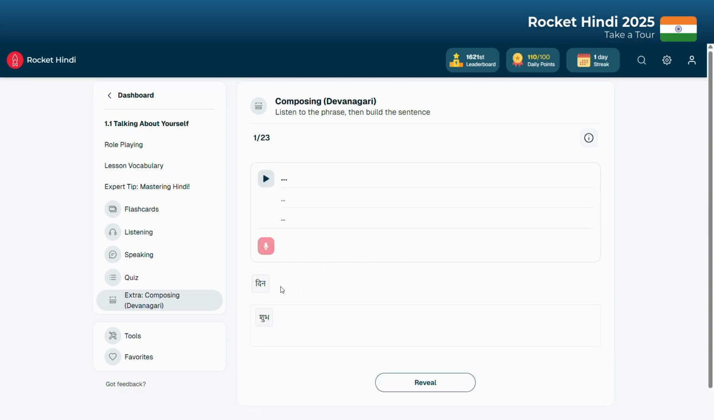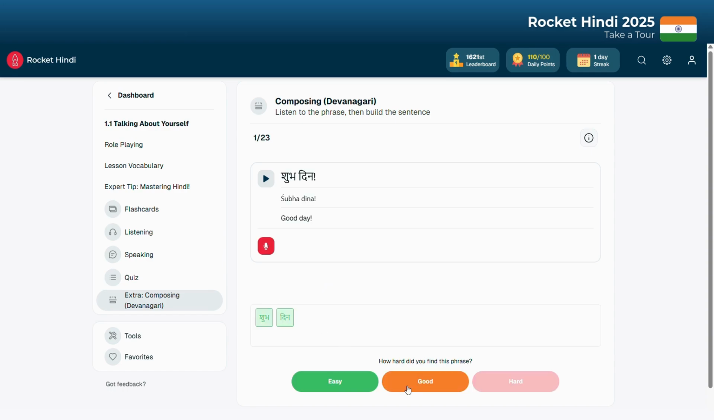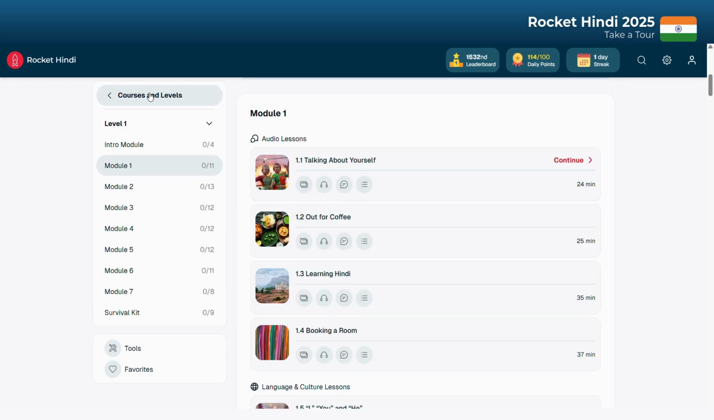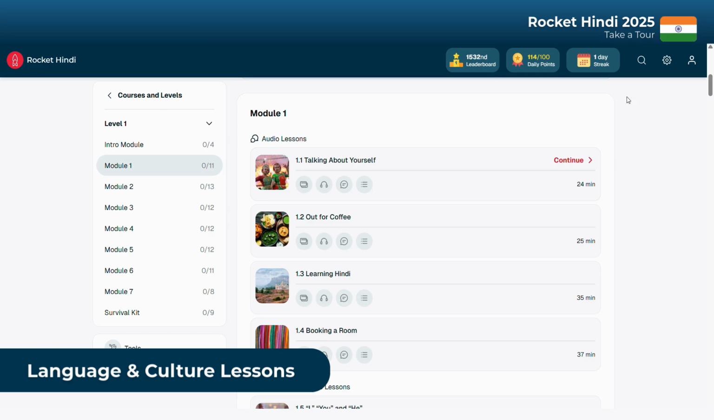This activity helps you arrange words you hear into the correct order. It's a great way to practice both listening and sentence building. Now let's jump back to the dashboard and head to a language and culture lesson.